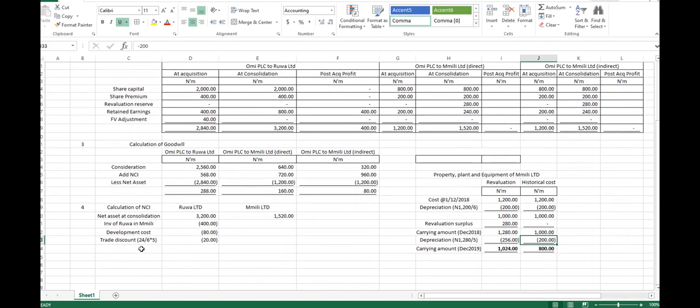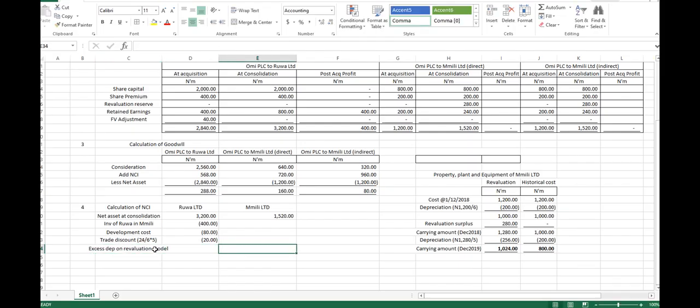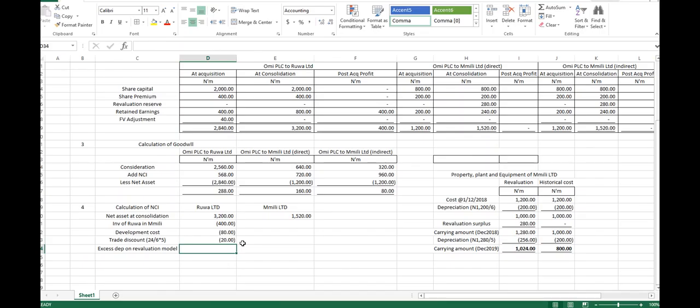Excess depreciation on revaluation model. So what do we have there? The excess depreciation now? 256 minus 200, right? 56. And it is for Emily.